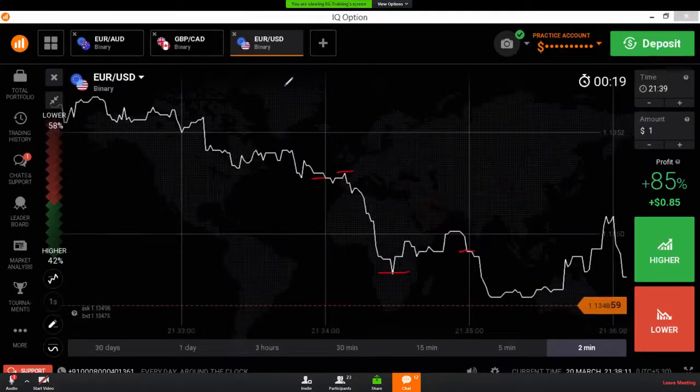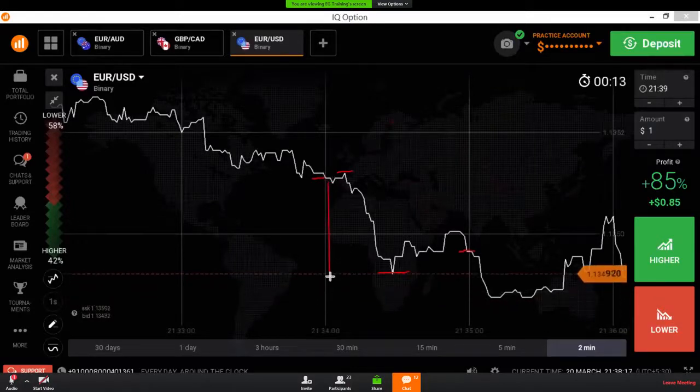If you combine these 4 prices, I will draw the 4 prices here for 1 minute. This is the opening price and this is the closing price.